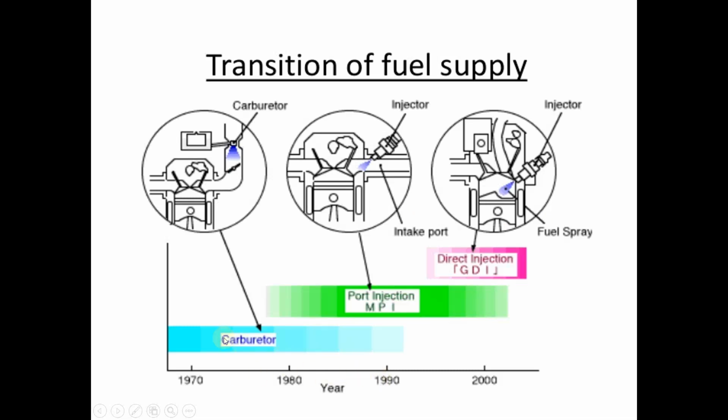So the timeline, the earlier systems used carburetor until 1990s. Now we have the port injection or the multi-point fuel injection systems, even used nowadays, and it was introduced in the early 1980s, and the gasoline direct injection system which was introduced in the early 90s, and now it is being used currently in higher end vehicles.